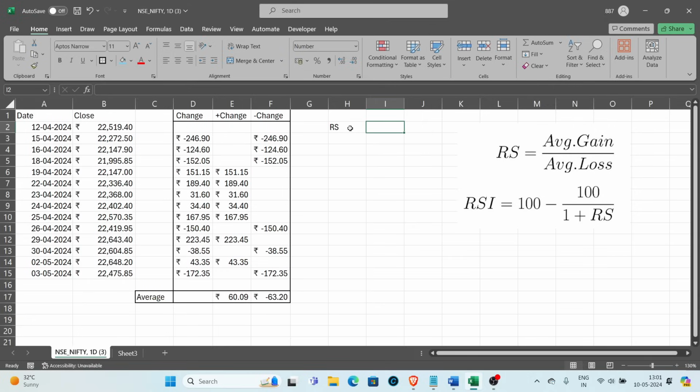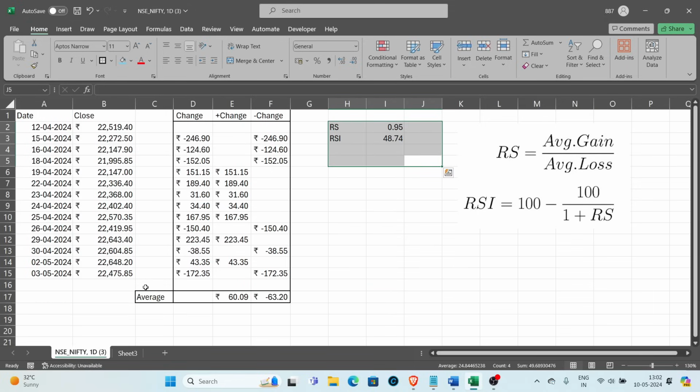The RS value is basically the relative strength, that is nothing but the average gain divided by the average loss. Here I have to convert this to an absolute number. I cannot divide by negative 63, so I'm just going to add a minus. You can see the RS value is 0.95. Next comes the RSI, which is 100 minus 100 divided by 1 plus the RS value. When we calculate this, we get an RSI value of 48. It's quite easy to compute the RSI value.